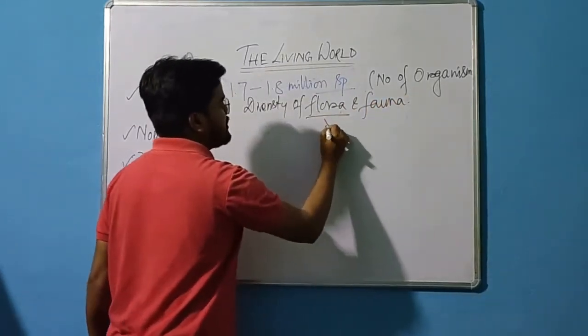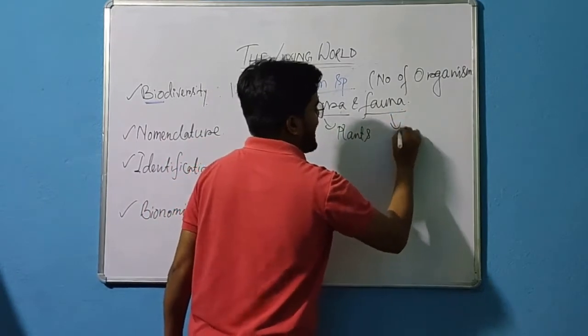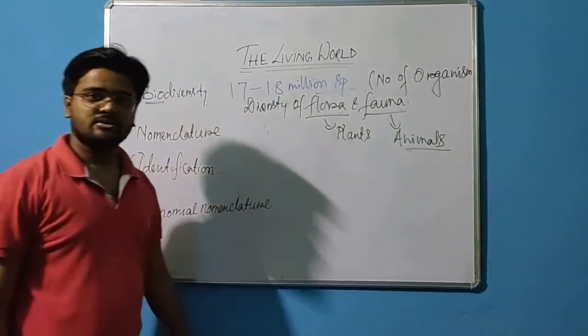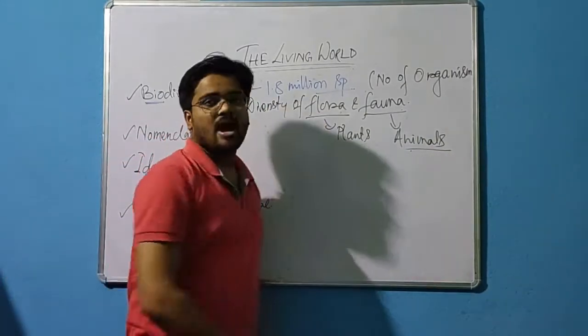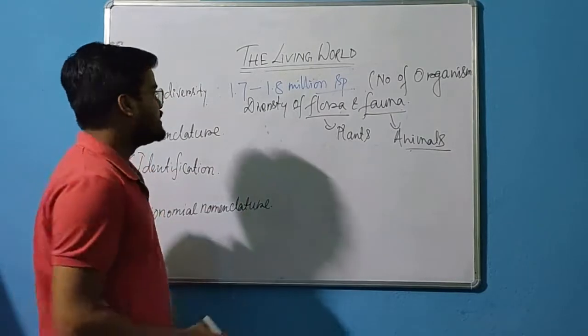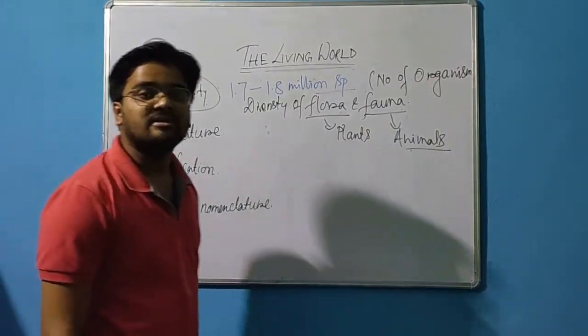Flora means plants, which we already know, and fauna means animals. Together we can call them organisms. So the total number of organisms present in our world, together we can call biodiversity.